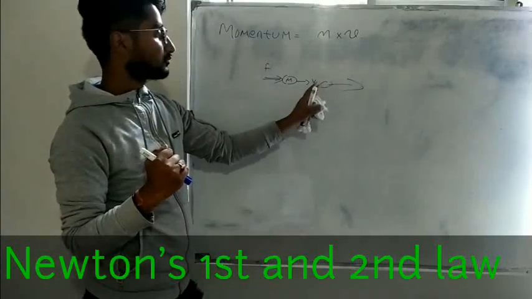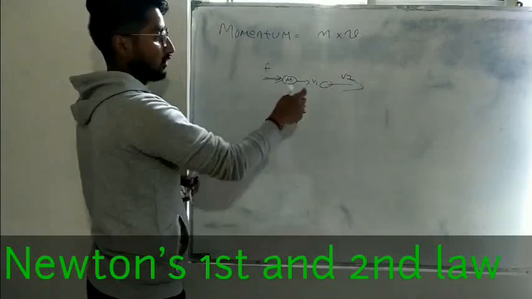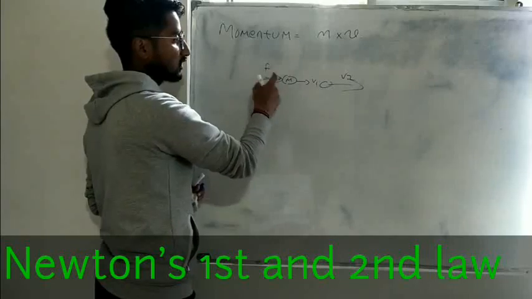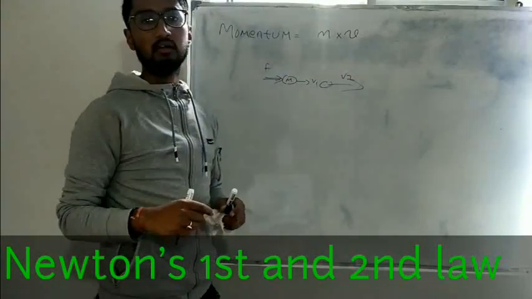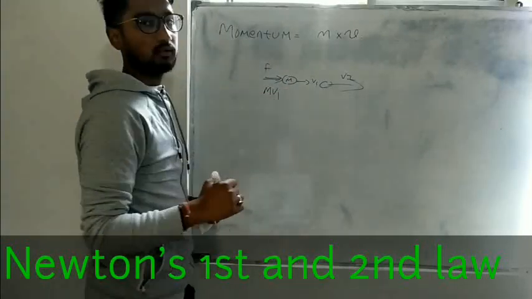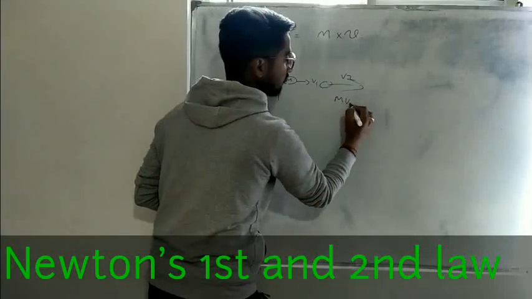In the new case, the velocity will be v2. Suppose the initial velocity is v1. After I strike with an external force F, the body will move faster, and at that time the velocity will be v2. So what was the initial momentum? mv1. What is the final momentum? mv2.